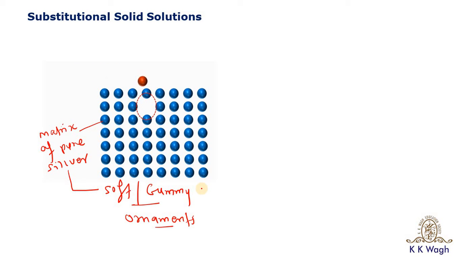To make it hard, what can be done? We will substitute one of the silver atoms by a copper atom. As the silver atom is being substituted by the copper atom, such a type of solid solution is called the substitutional solid solution.